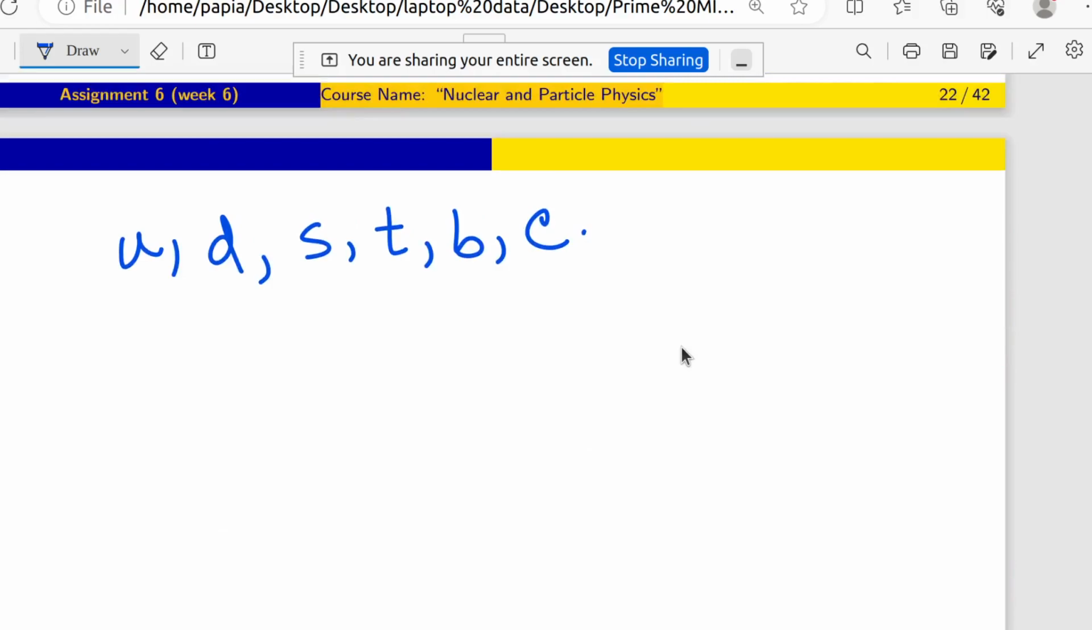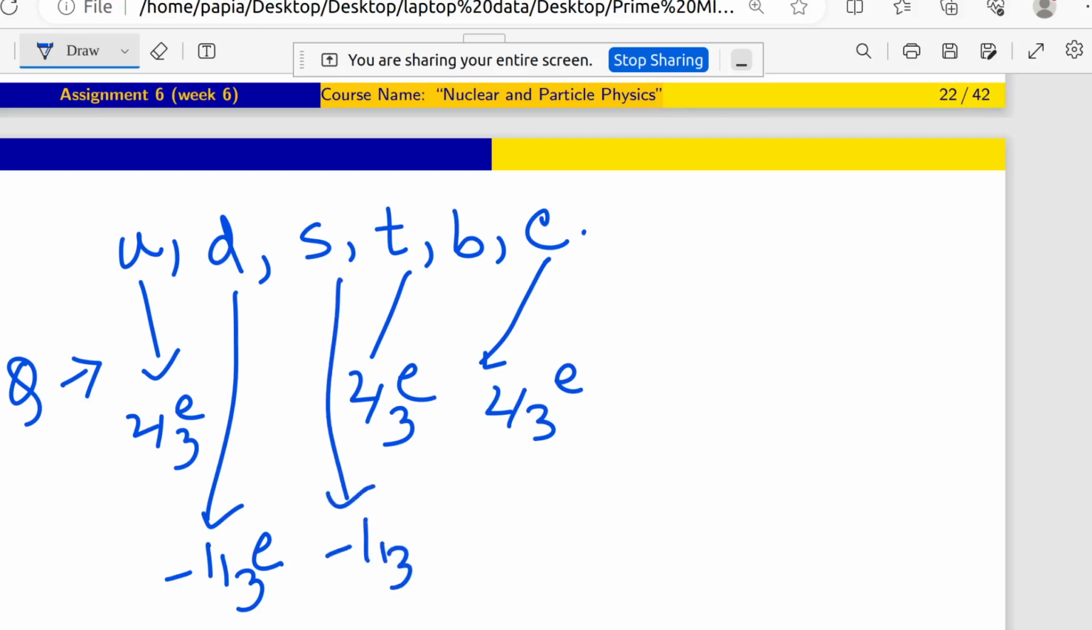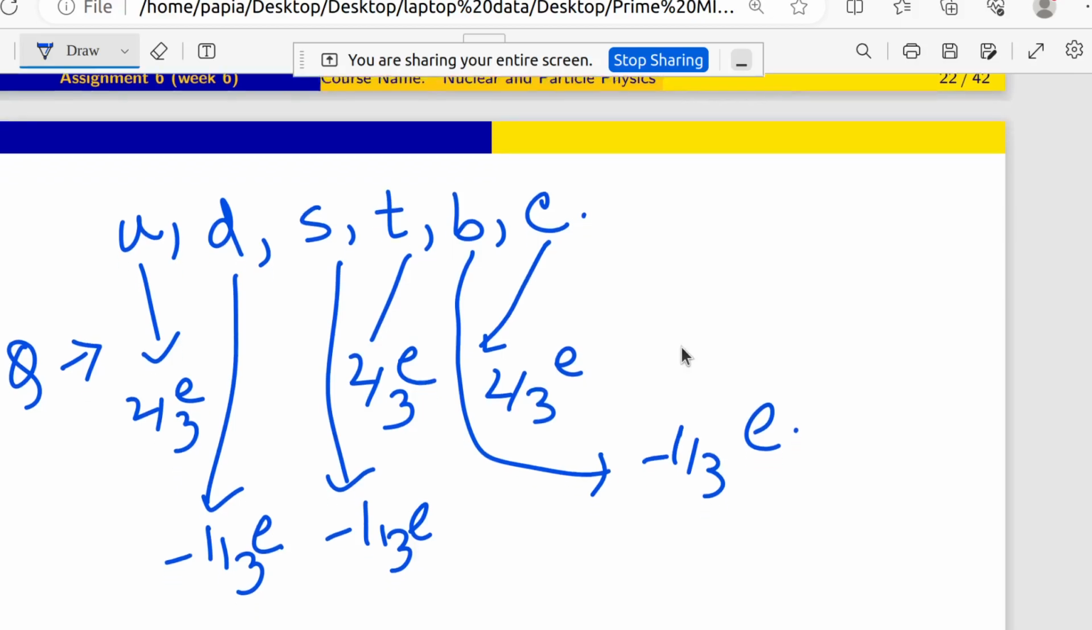I think you all know these things. For the Q value, the charge of these quarks is 2 by 3, in units of electron charge e, where the electron charge is obviously 1. So it is plus 2 by 3, plus 2 by 3, plus 2 by 3 for u, c, t. Now for d it is minus 1 by 3e, for s minus 1 by 3e, and for b it is minus 1 by 3e. So these are the charge properties, right? That is fine.